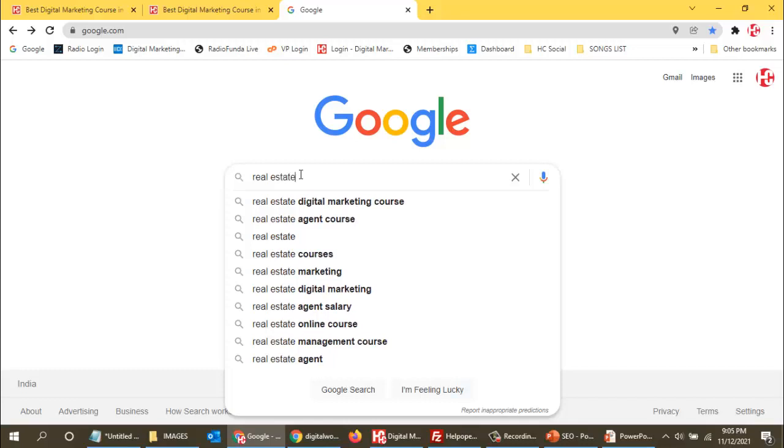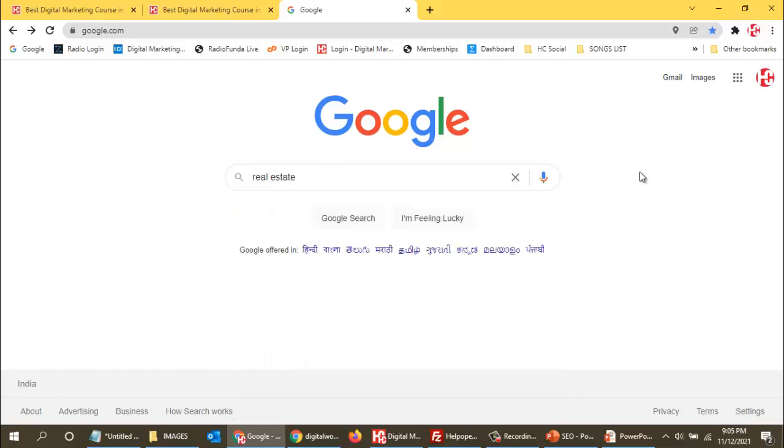So now there are two options over here. First of all, I am typing over here and then pressing enter so that I can find all the results. The other option is using this search by voice. I am using the voice over here to search the keyword.